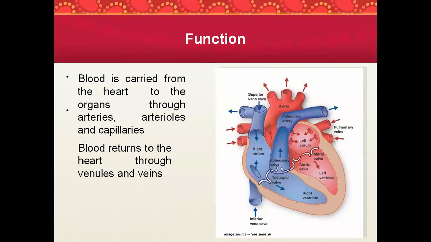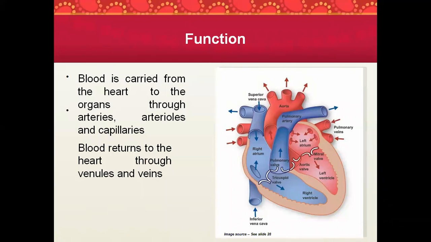And then from the aorta it will go to the different arteries. From the arteries they will become smaller arterioles. From this arteriole they will go to the capillaries. From this capillary your venules will come, the small veins. From venules they will come, and then again it will come your vein. The capillaries is the area where the exchange of gases, exchange of electrolytes, exchange of all these things happens, in these capillaries.